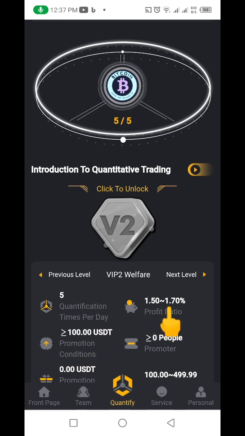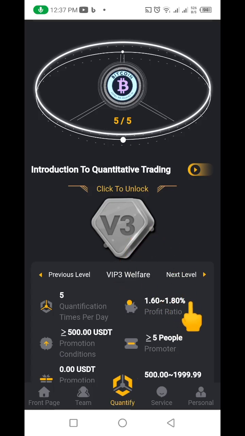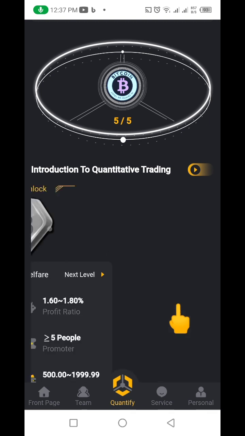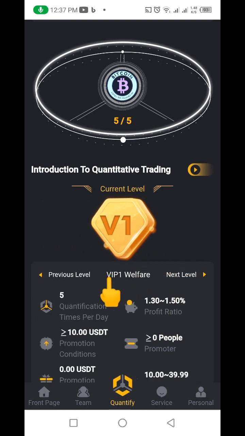And on this particular one, you can earn 1.7% every single day if you're on the V2, which is the $100. If you go ahead now, on the V3, you can earn 1.80% every single day. It keeps going. If you check the V4, you can earn 2% every single day here. But on this particular one that I just started with $10, you can see I'm on V1. I'm earning $1.50 every single day.